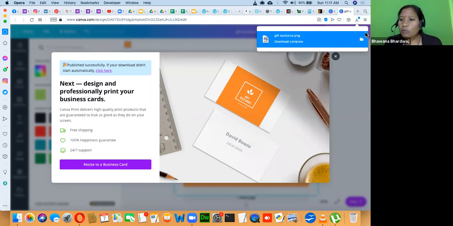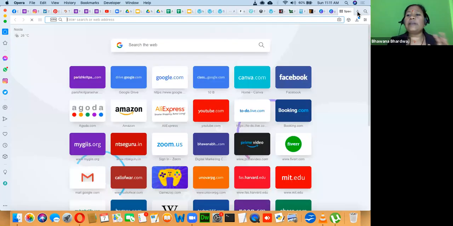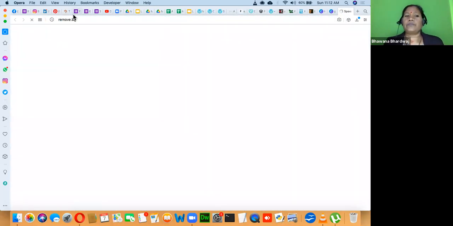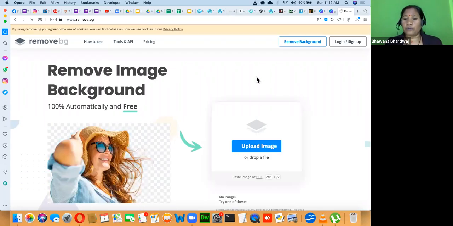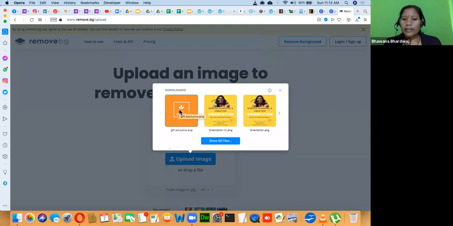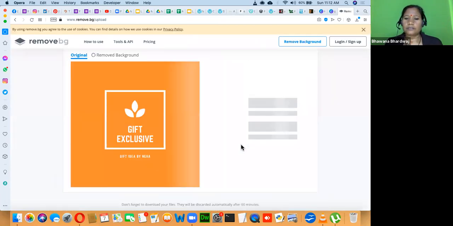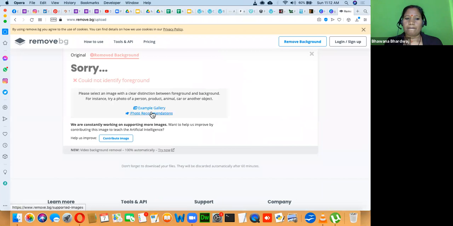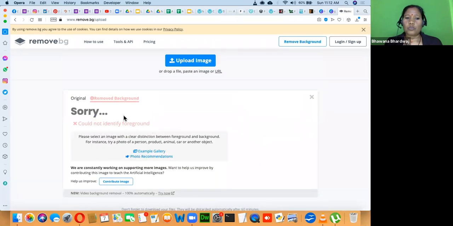There is one more tool you can use if you want to remove the background of your images: remove.bg. If you want to remove the background of your images, you can use remove.bg. Here you can click on upload images. This is a gift image. Right now this image does not have a lot of background, so it's okay.